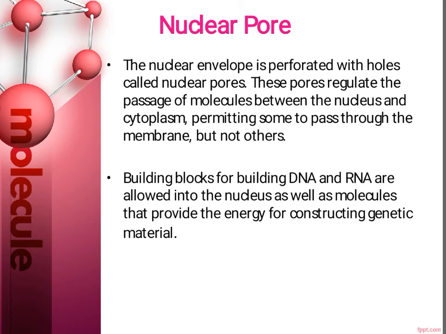Building blocks for DNA and RNA are allowed into the nucleus, as well as molecules that provide the energy for constructing the genetic material. So it is totally semi-permeable, and hence it will allow a few molecules to enter, but at the same time it will reject the entry of a few molecules between the cytoplasm and nucleus.